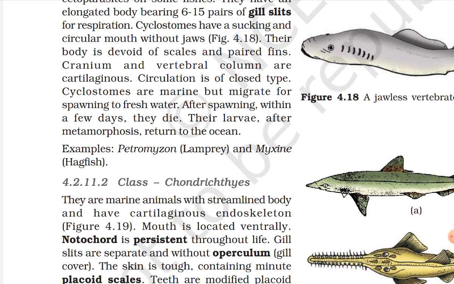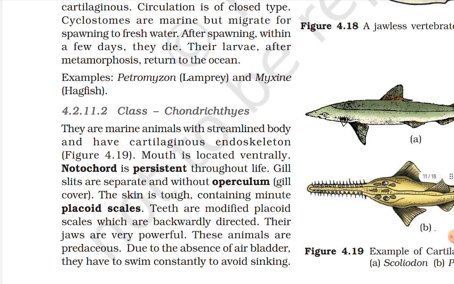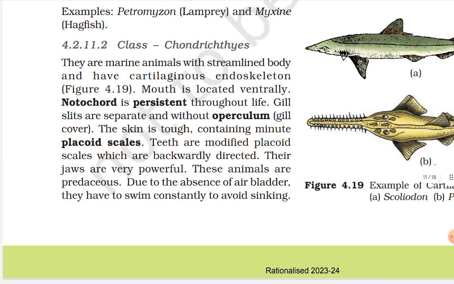Their larvae after metamorphosis return to the ocean. Examples: Petromyzon, lamprey, and Myxine, hagfish. Class Chondrichthyes. They are marine animals with a streamlined body and have a cartilaginous endoskeleton. Mouth is located ventrally. Notochord is persistent throughout life.